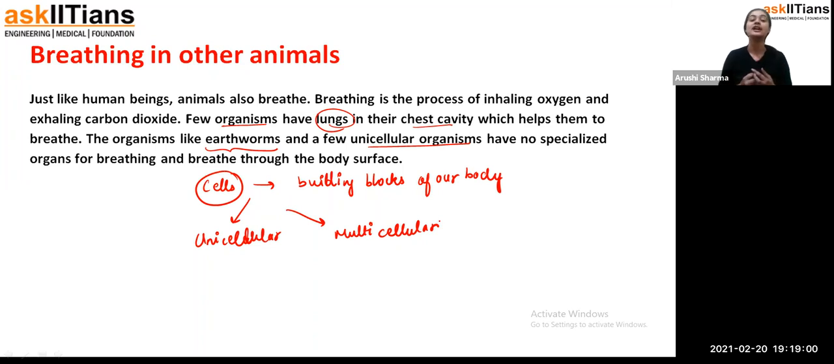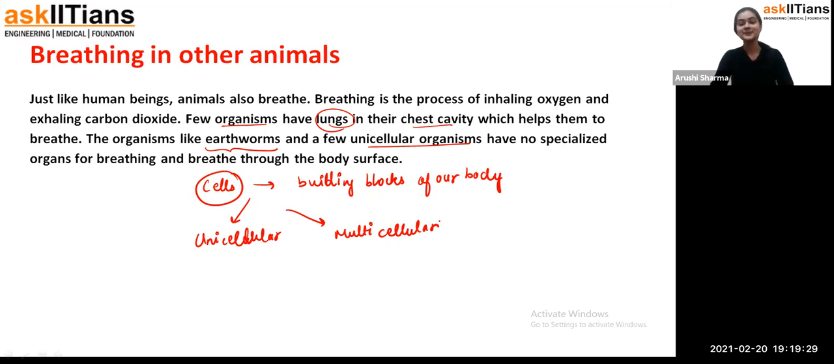Similarly, students, the organisms which contain only one cell also respire, but they don't have any specialized organ for breathing. They just use their body surface to breathe. Fine. So we are going to see how different animals or organisms respire if they do not have lungs. That means other organs are involved in it. So what are those organs? And for the other type of organisms, like unicellular ones, how do they breathe through their body surface?